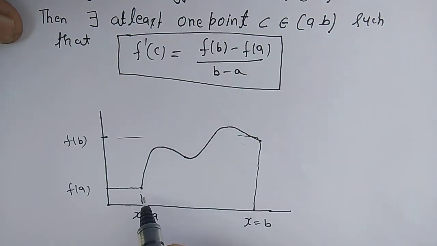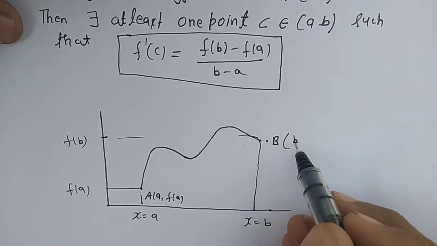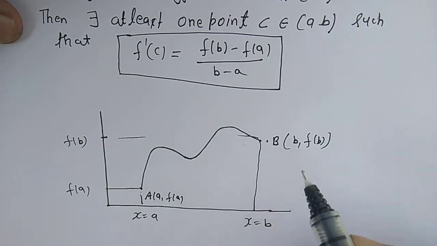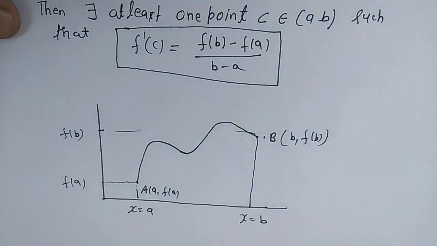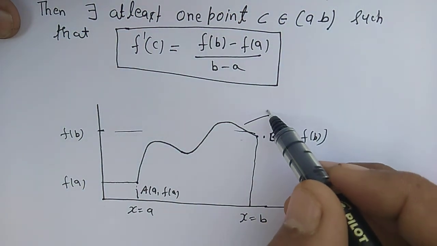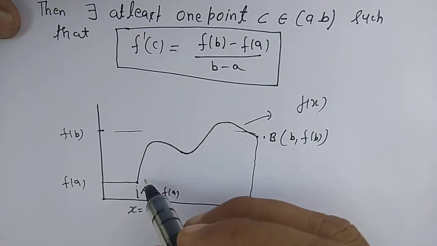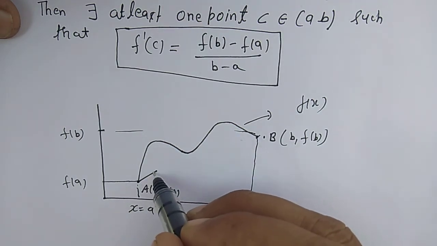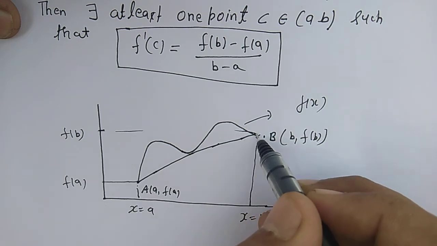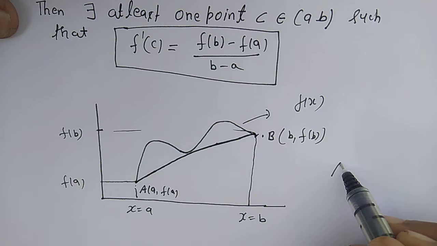So the coordinate of this point A is (a, f(a)) and coordinate of B is (b, f(b)). So this is your given curve y equal to f of x. Now if you draw one line joining the points A and B, this is called chord AB.